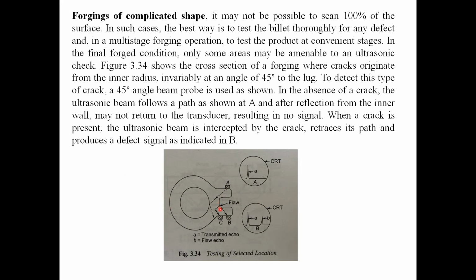Here we have shoulders; we send the wave at an angle and take the reflection. Even if you scan these complex areas, by using an angle beam we can easily find the defects.